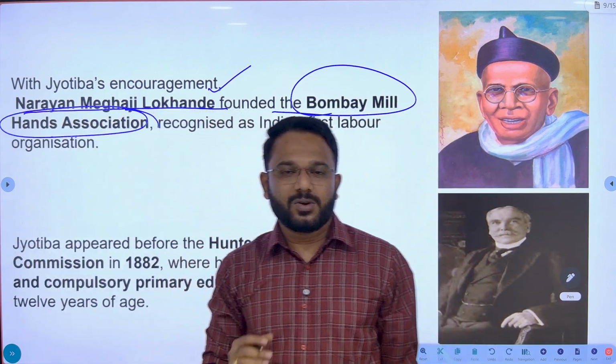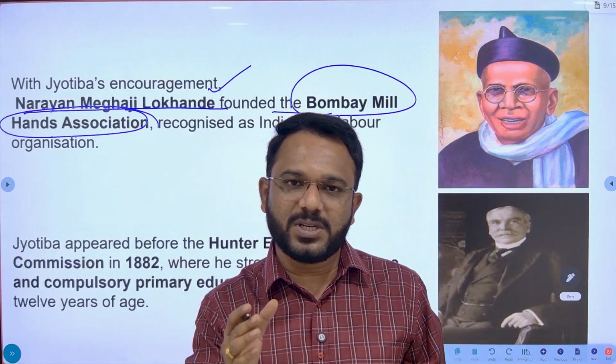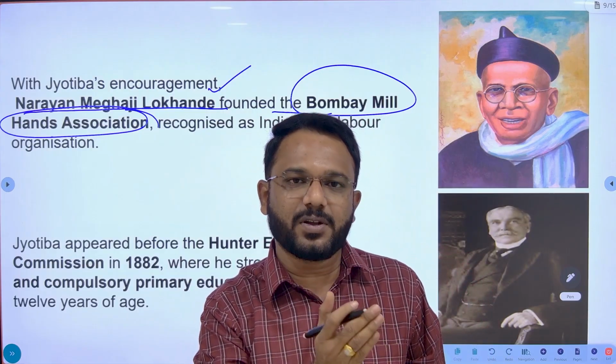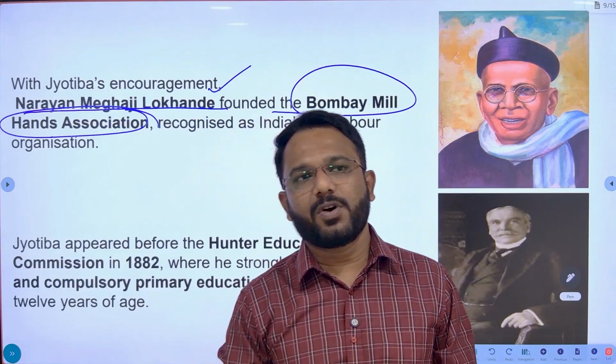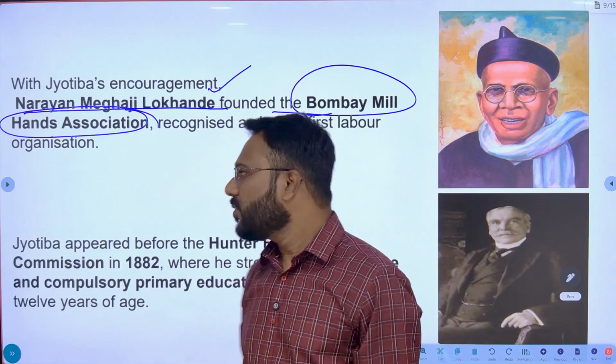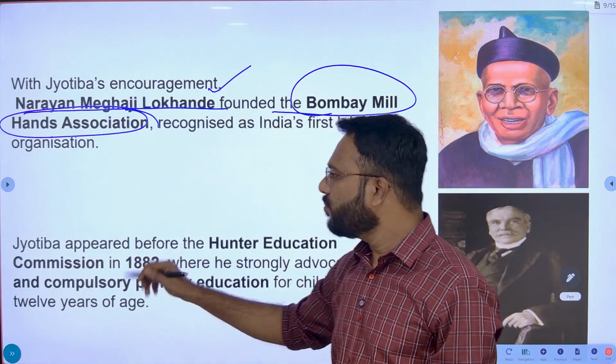So here you can see that Mahatma Phule was not associated with only a specific type of reforms, but his spectrum of reforms and works was wide. Okay, he was also associated with such reform movements.